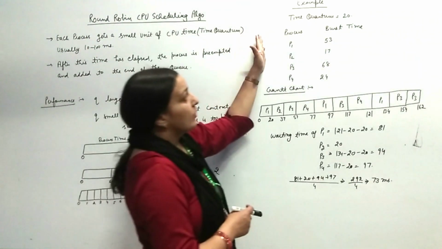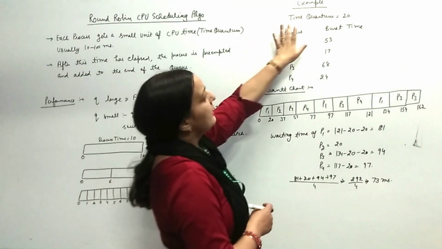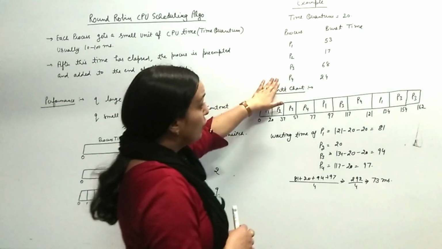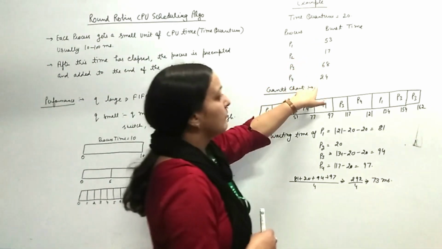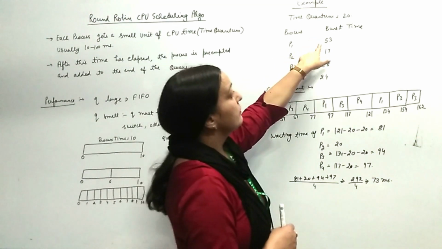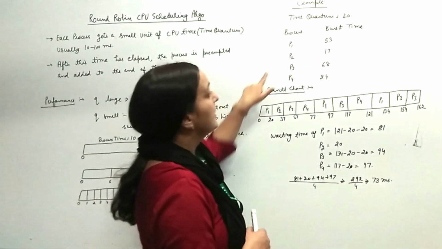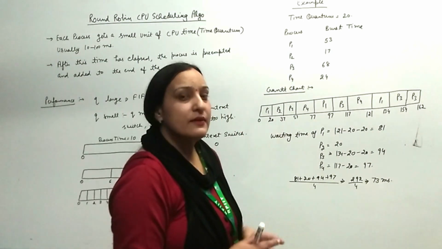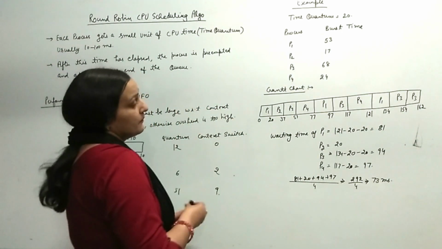This is an example of the round robin CPU scheduling algorithm. Suppose we take the time quantum equal to 20 milliseconds. There are 4 processes in the ready queue and the burst times are: P1 has 53 milliseconds, P2 has 17 milliseconds, P3 has 68 and P4 has 24 milliseconds. Then the Gantt chart will be this one.